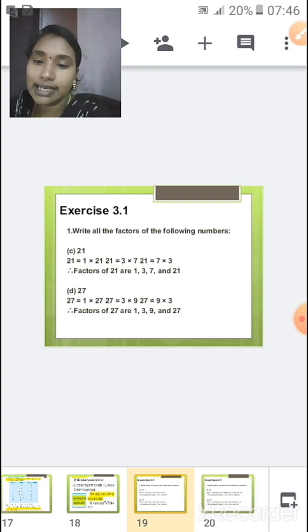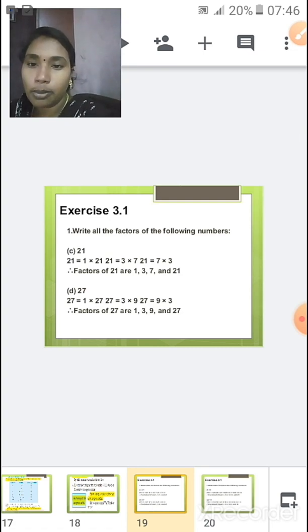Okay, and next we come to the number 27. So what are the tables that will exactly go in 27? First it is 1 table, right? As we have discussed in the first rule, any number multiplied with 1 will give you the same number as the answer, and any number is a factor of itself.